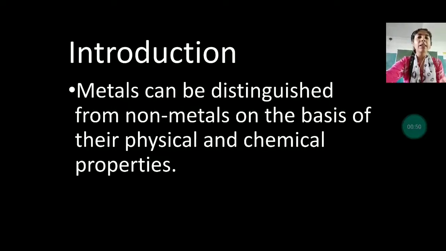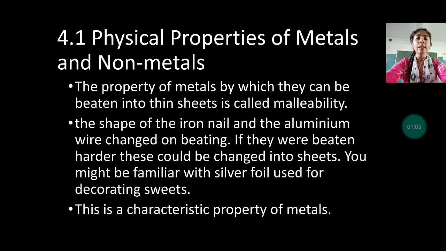In that way, they are distinguished by the chemical and the physical properties. How? By these methods. And who are these two? Metals and non-metals. Let us see our first point, that is physical properties of metals and non-metals. So first we will see the physical properties, and in our next video we will see the chemical properties of metals and non-metals. Now let us see the physical properties.